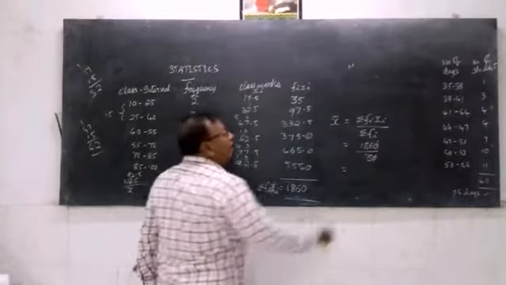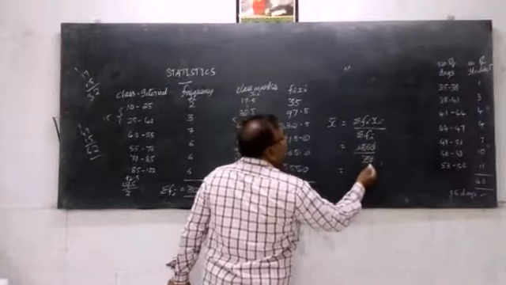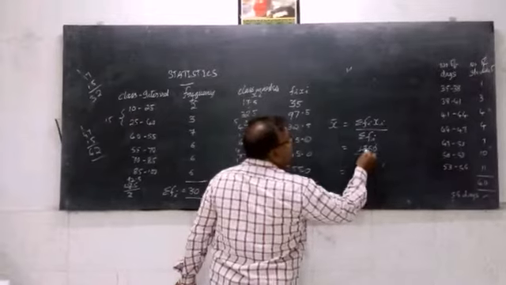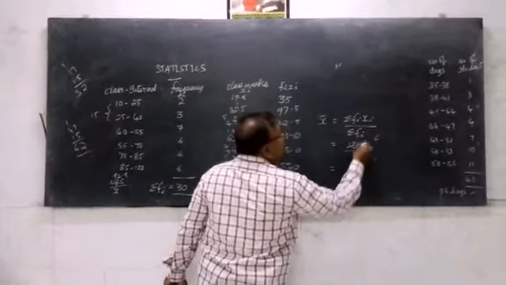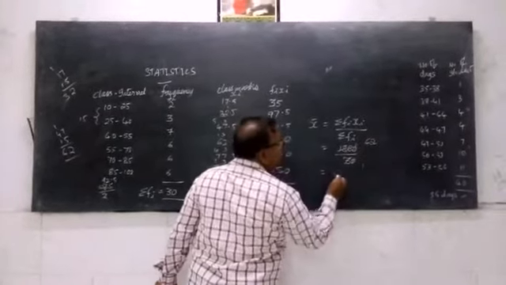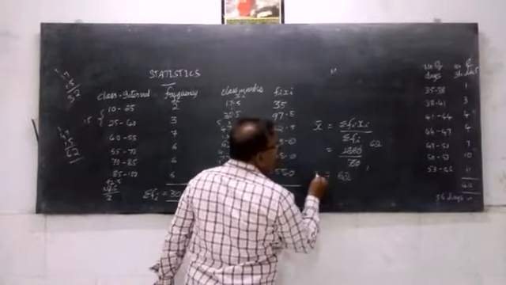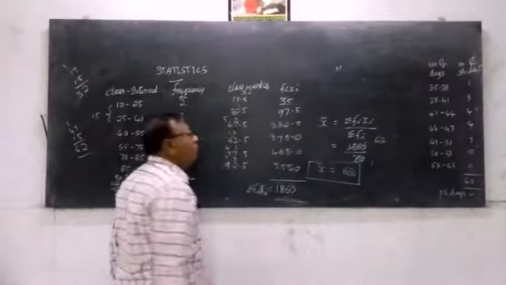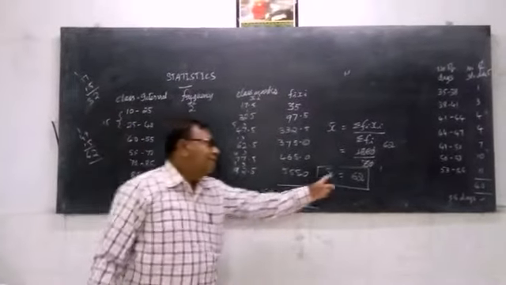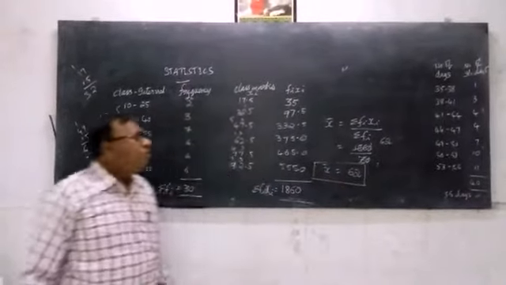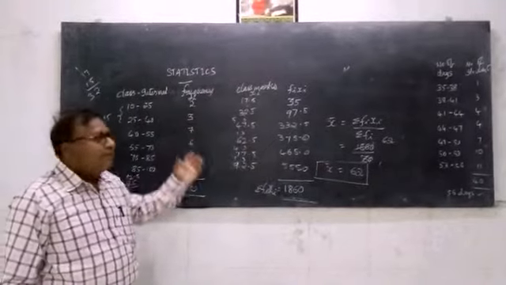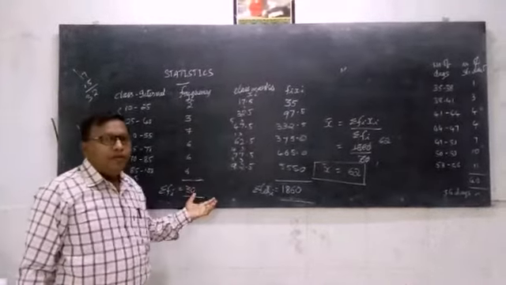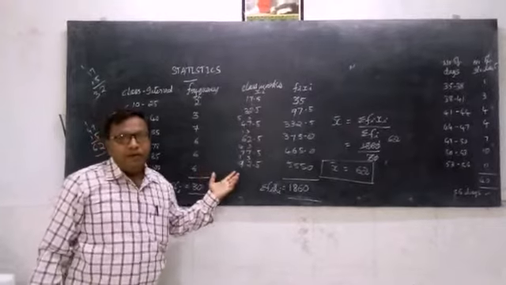0 0 cancel, and then 13 ones, 3 ones, 3 6 18. Then again this goes 2 times. So it is 62. So what is the value of mean which we have found? It is 62. So this is very simple when compared to the earlier method.